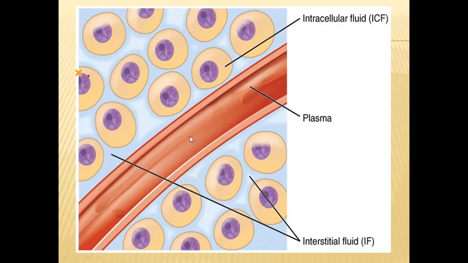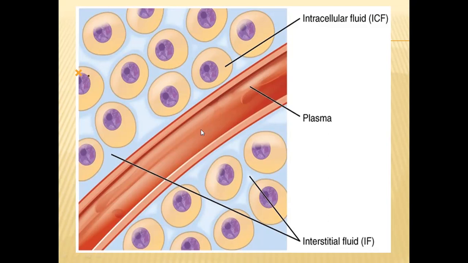So nutrients first, they will enter into the blood, and from blood they will enter into the interstitial fluid. From interstitial fluid, finally they will reach the cytoplasm inside the cell. So blood is not directly supplying nutrients and oxygen to the cells. Blood is giving off nutrients and oxygen to the interstitial fluid. So from this interstitial fluid, again, these materials will enter into the cytoplasm of the cell.